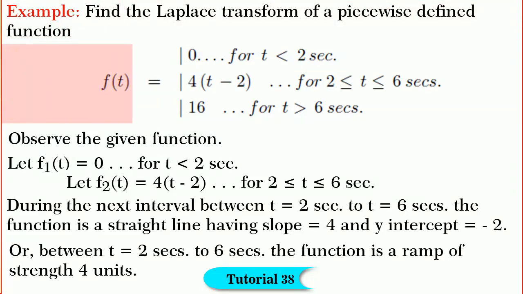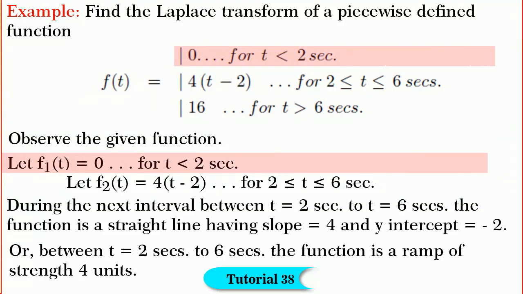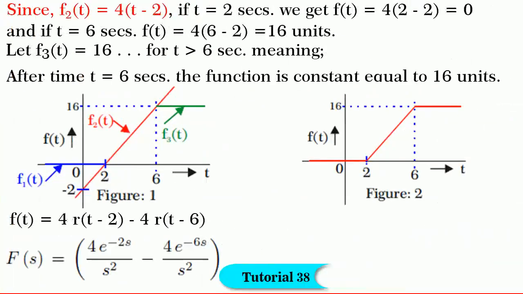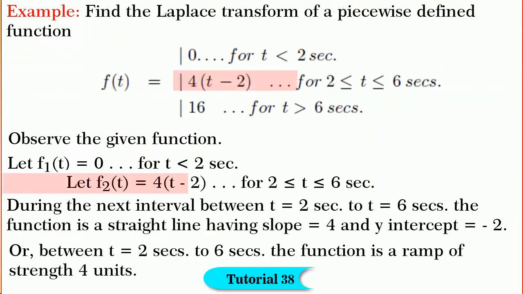Consider a piecewise defined function f of t. Observe the given function. Let f1 of t is equal to 0 for t less than 2 seconds. It means the function is 0 for t less than 2 seconds as shown in figure. Let f2 is equal to 4 into bracket t minus 2 for t between 2 to 6 seconds.